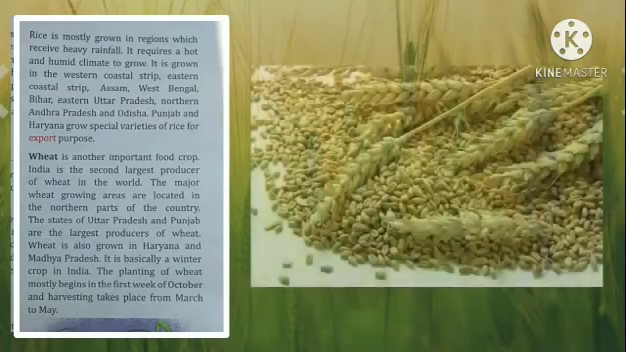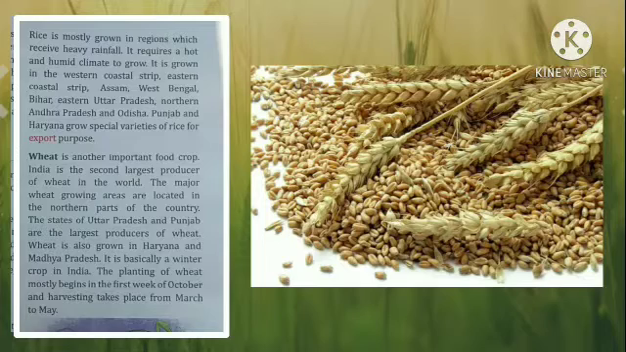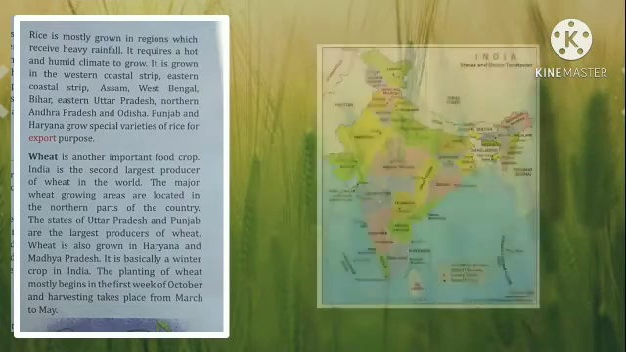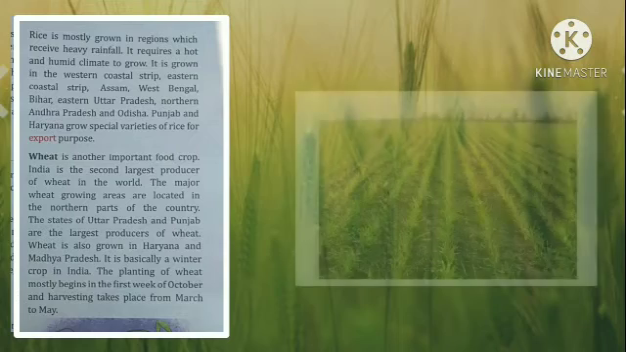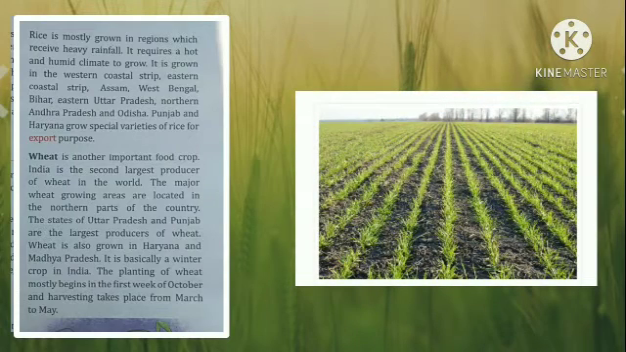Now the next is wheat. Wheat is another important food crop and India is the second largest producer of wheat in the world. Remember that. The major wheat growing areas are located in the northern part of our country and the states of Uttar Pradesh and Punjab are the largest producers of wheat. Wheat is also grown in Haryana and Madhya Pradesh and it is basically a winter crop in India. Because the planting of wheat mostly begins in the first week of October and the harvesting takes place from March to May. So in winter season it's basically grown and harvested.